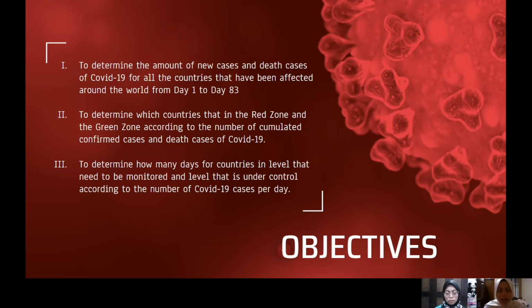And the last one is to determine how many days countries are in the level that needs to be monitored and the level that is under control according to the number of COVID-19 cases per day. For this last objective, we want to see how many days each country is in the level that needs to be monitored and the level that is under control. If the number of days needing to be monitored is high, we can see that this country is highly infected with this disease, meaning cases per day are much higher than in other countries.